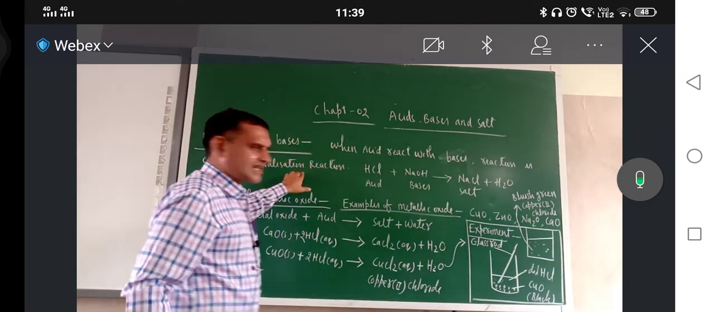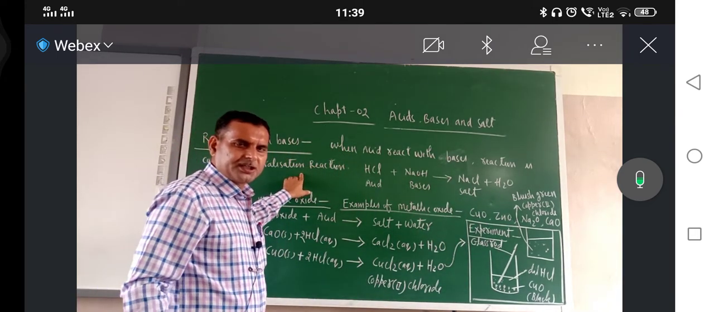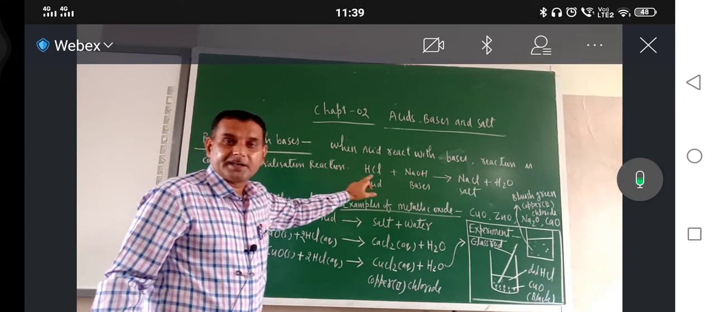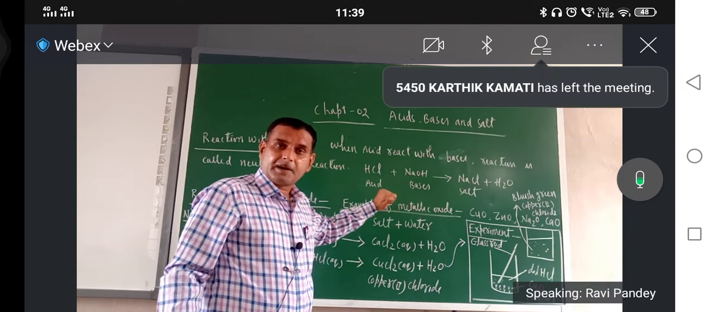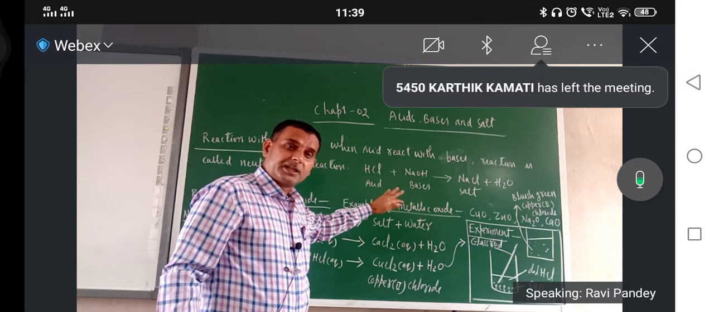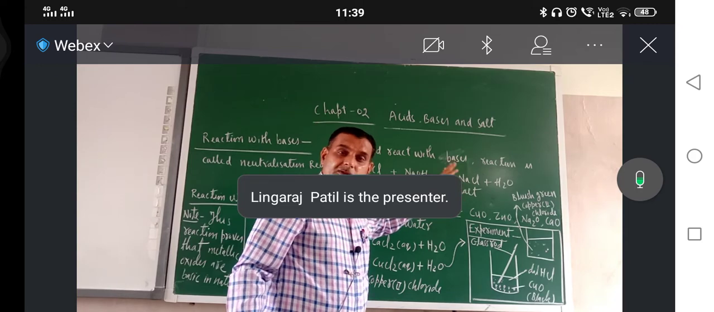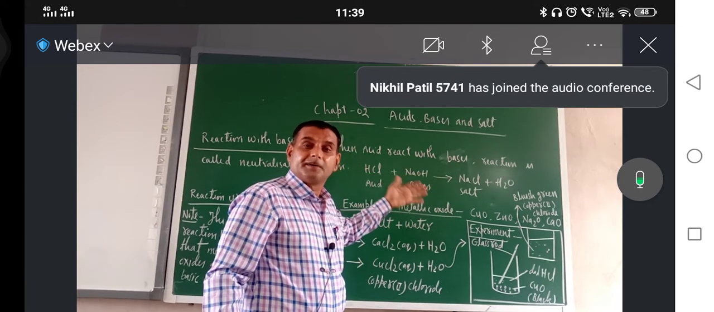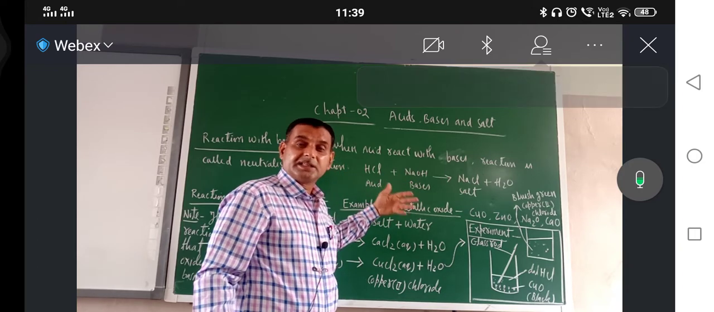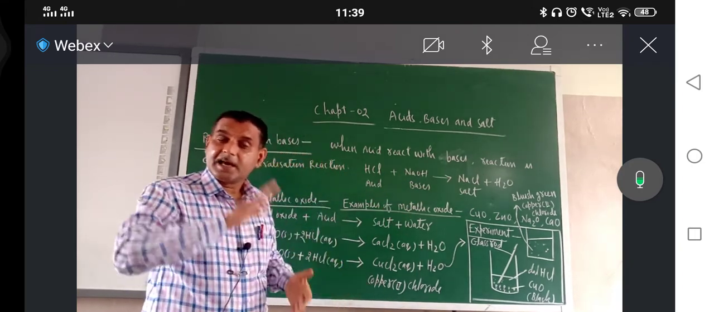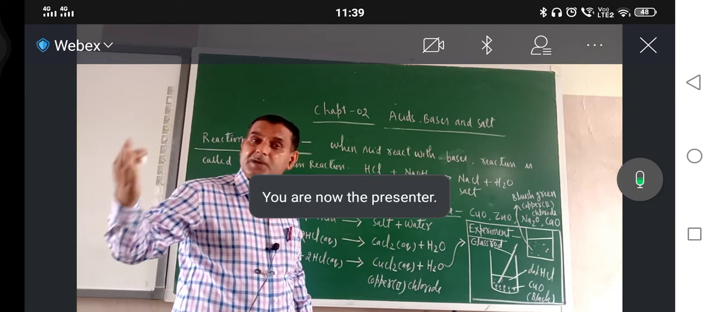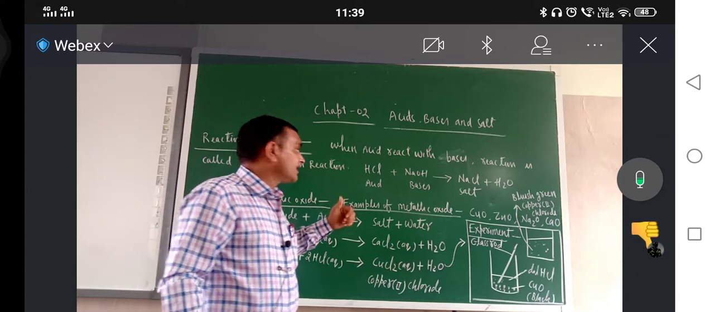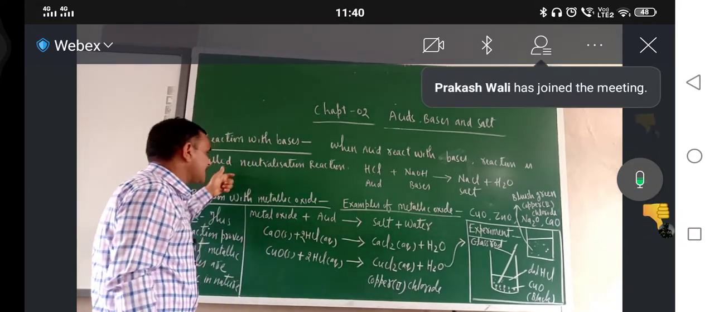Now why is this reaction called a neutralization reaction? Very simple. Acid has acidic property, base has basic property. But when they react together and form salt, the salt has neither acidic property nor basic property. That is why this reaction is called neutralization: acid is neutralizing the effect of base, and base is neutralizing the effect of acid.